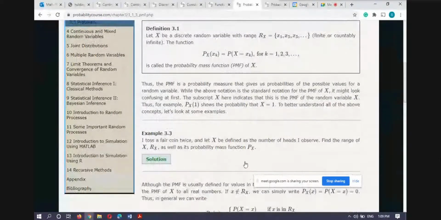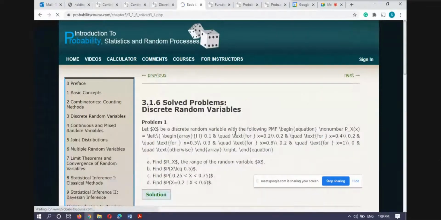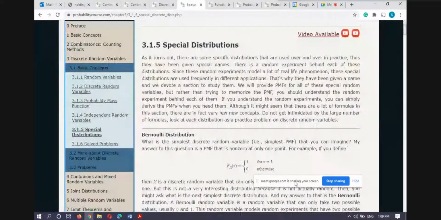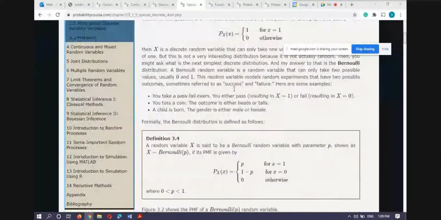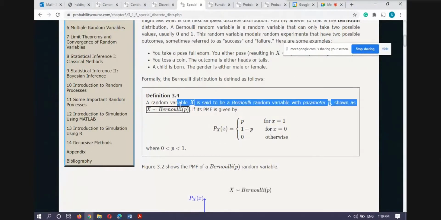Examples are already discussed with you. Now, if you remember the last class, last Wednesday's class, we were discussing special types of distributions. We have already discussed the Bernoulli distribution, and I told you that the Bernoulli distribution takes only two discrete values, one and zero. The probability of taking 1 is p and the probability of taking 0 is 1 minus p. So this is the probability mass function of the Bernoulli distribution.